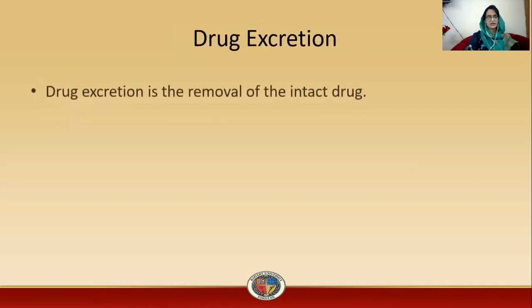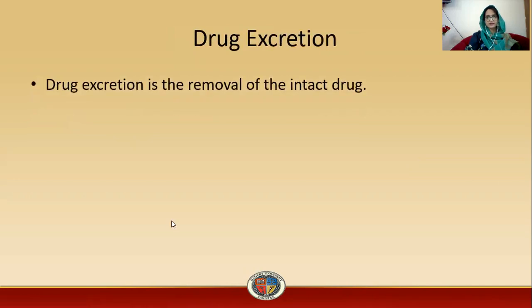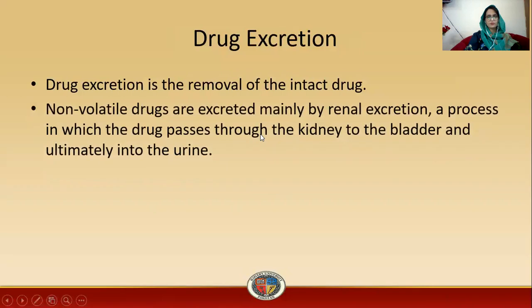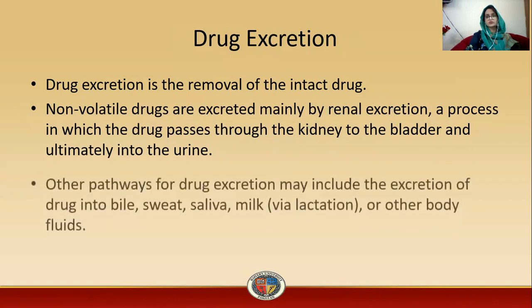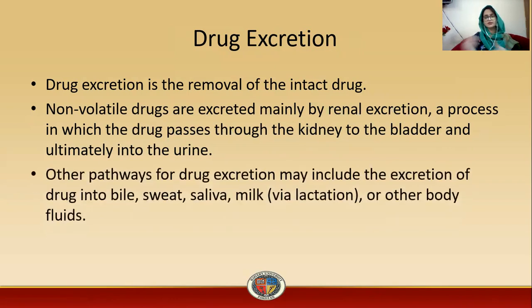Next is drug excretion. Drug excretion is the removal of intact drug from the body. Non-volatile drugs are excreted mainly by renal excretion, a process in which the drug passes through the kidney to the bladder and ultimately to the urine. So the overall process is that the drug passes through the kidney, then to the bladder, and then ultimately to the urine.